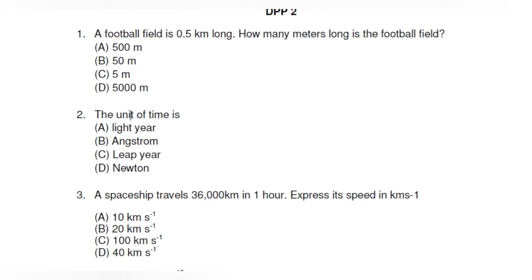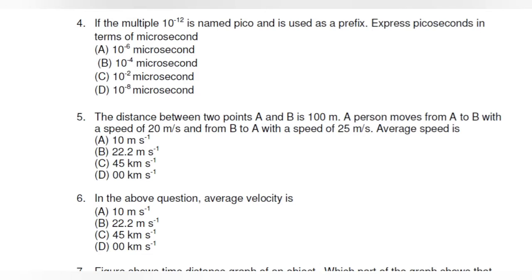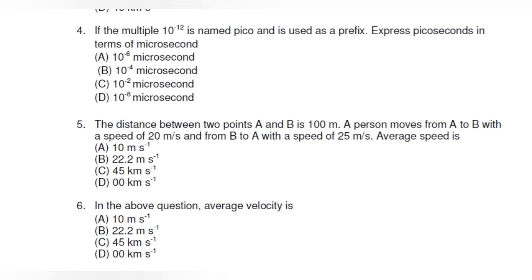Now come to the question number 4. If the multiple of 10 to the power minus 12 is named pico and is used as a prefix, express picosecond in terms of microsecond. So we know that picosecond is 10 to the power minus 12 second and microsecond is 10 to the power minus 6 second.